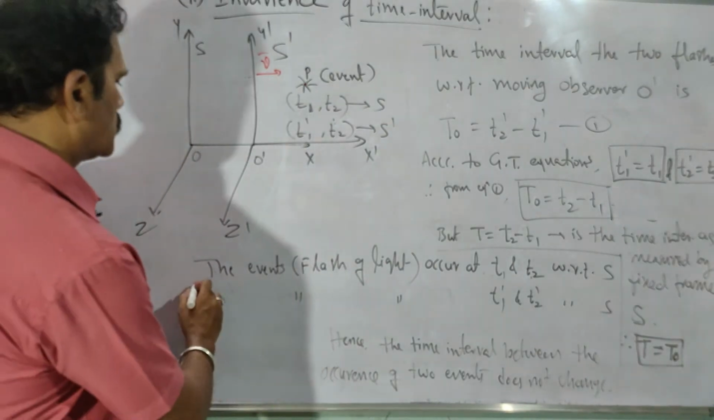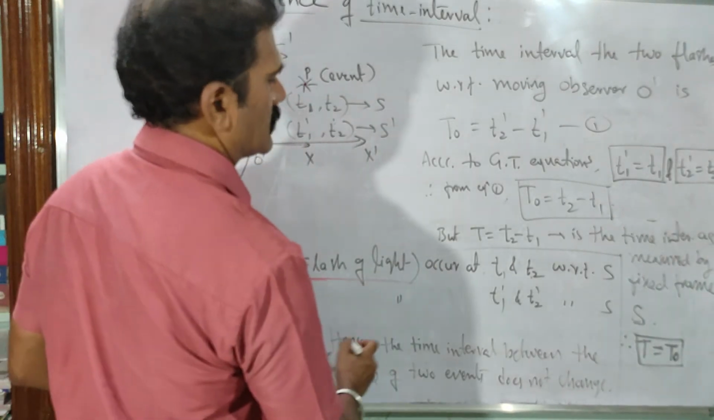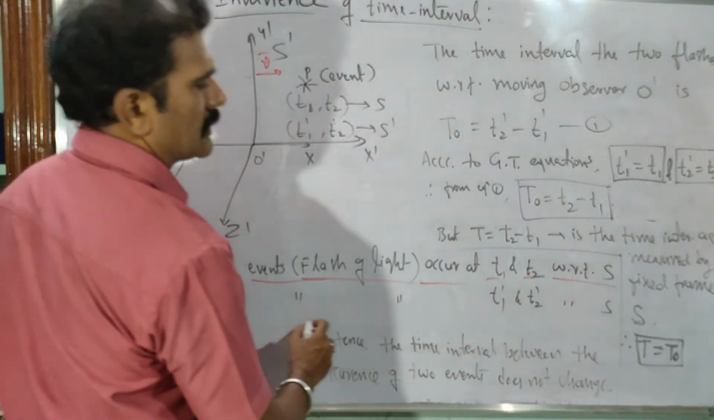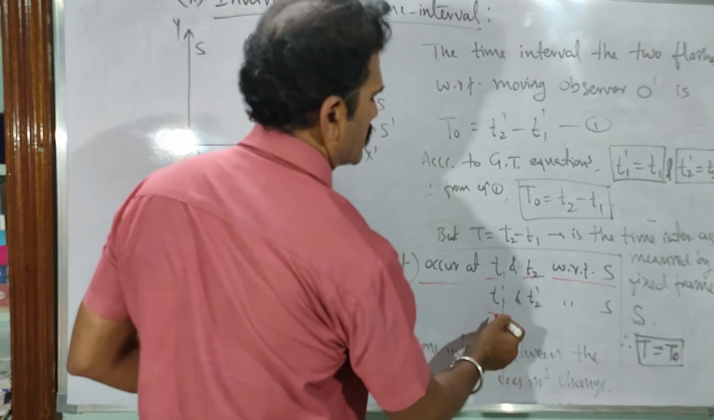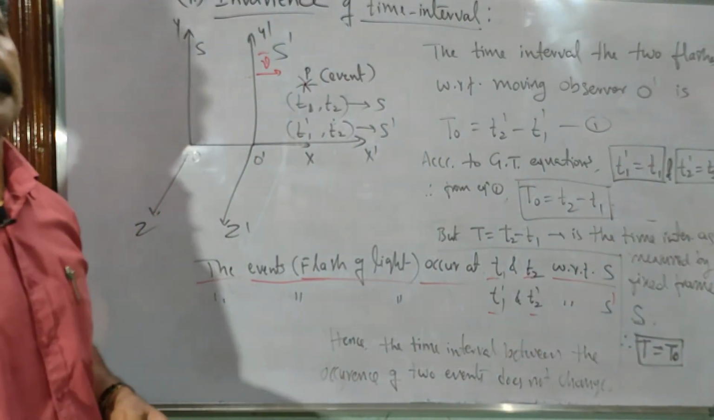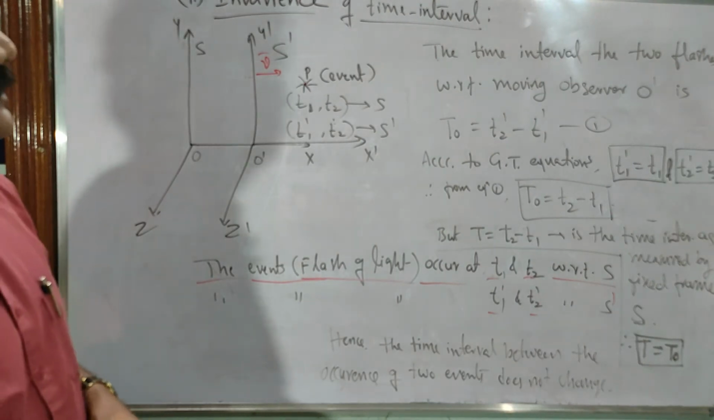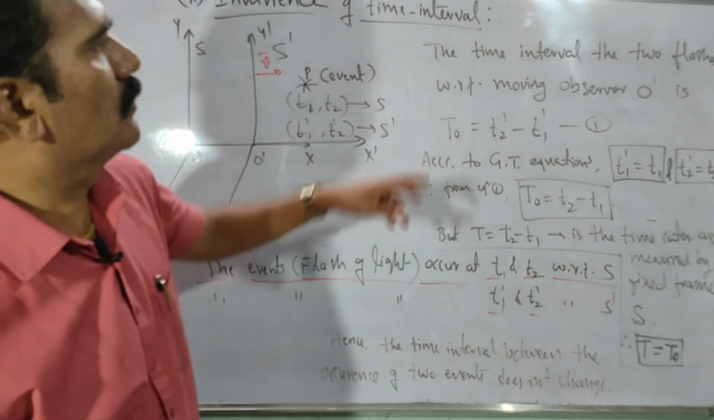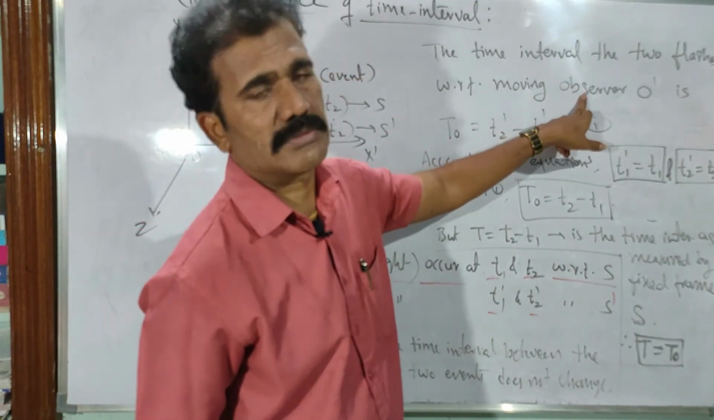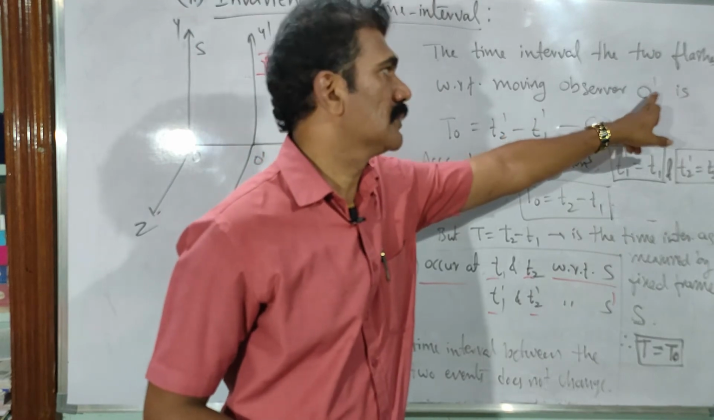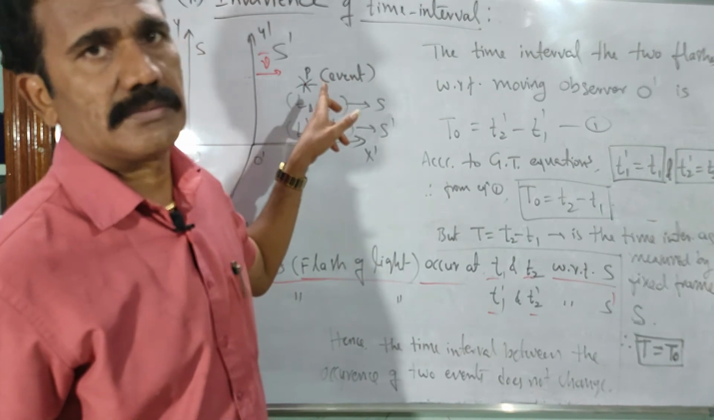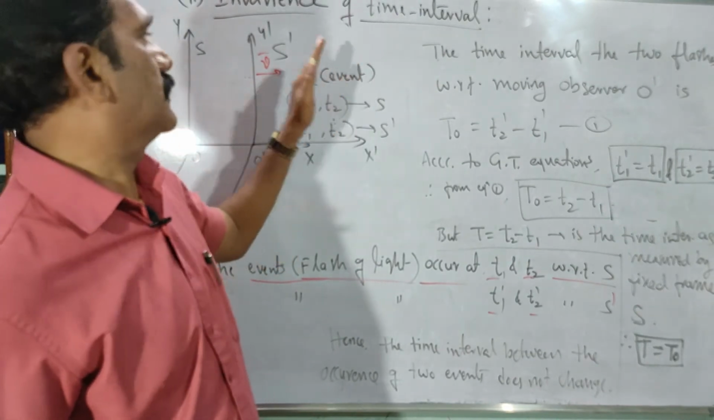Now let us consider that the events, or flashes of light, as I said, occur at times T1, T2 with respect to S, and the same two flashes occur at times T1 dash and T2 dash with respect to S dash. Clear? Now what you have to prove? The time interval is the same. For that you proceed here. The time interval of the two flashes with respect to the moving observer first, that is O dash. With respect to the moving observer, the event is fixed, that is constant with respect to S dash.